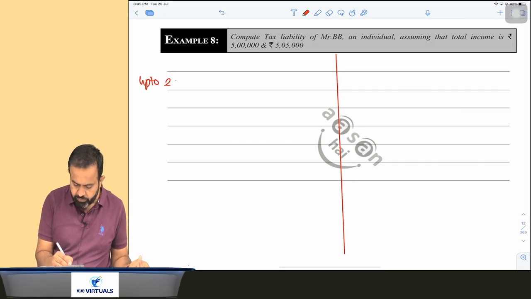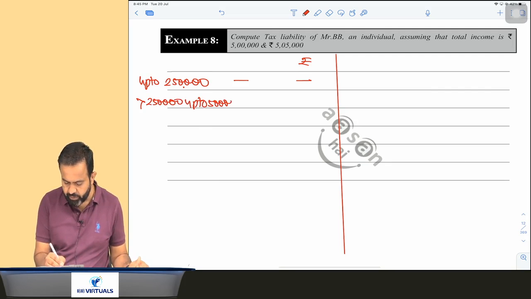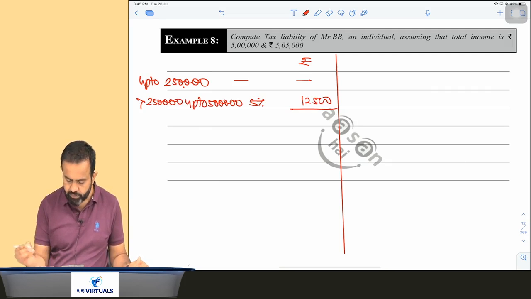Up to 2 lakh 50,000, there will be no tax. More than 2,50,000 up to 5 lakh, 5%, 12,500.